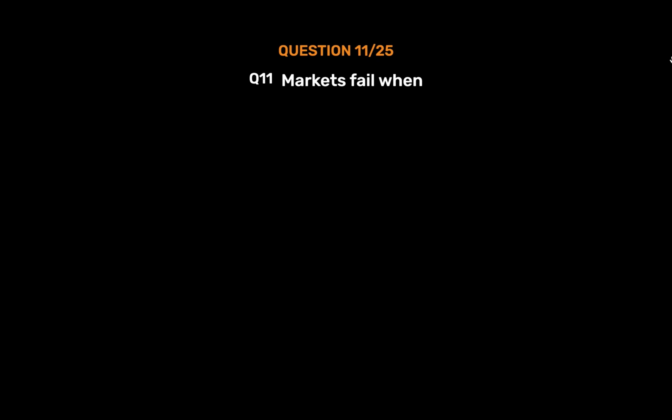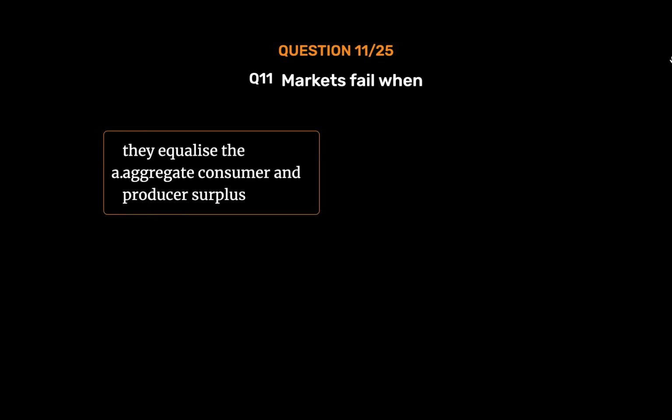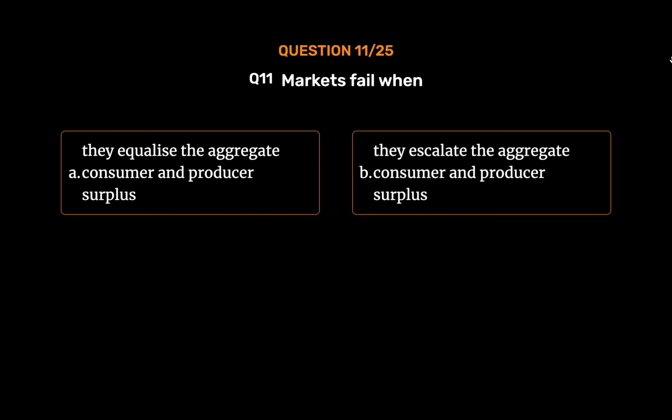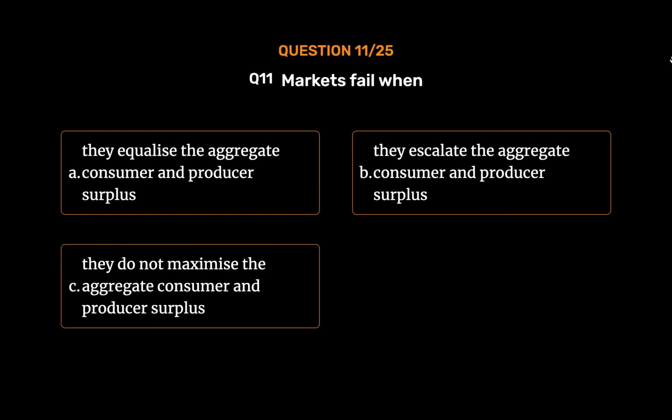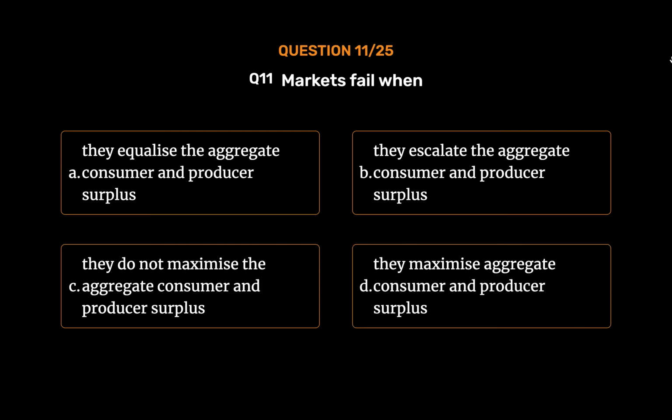Question number 11. Markets fail when Option A, they equalize the aggregate consumer and producer surplus. Option B, they escalate the aggregate consumer and producer surplus. Option C, they do not maximize the aggregate consumer and producer surplus. Option D, they maximize aggregate consumer and producer surplus. The correct answer is Option C. They do not maximize the aggregate consumer and producer surplus.